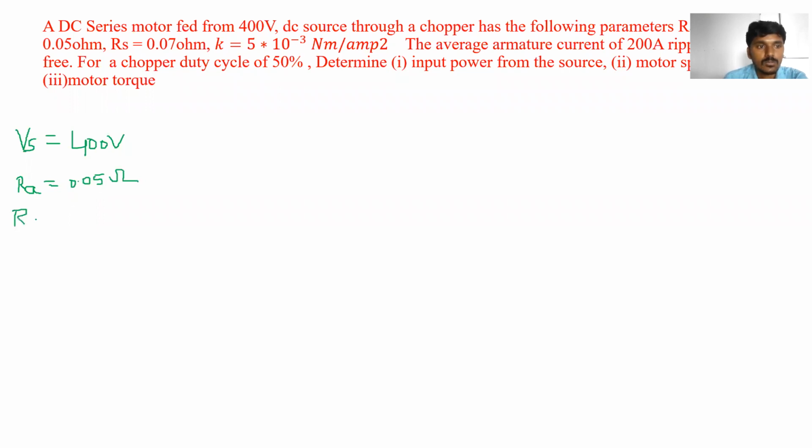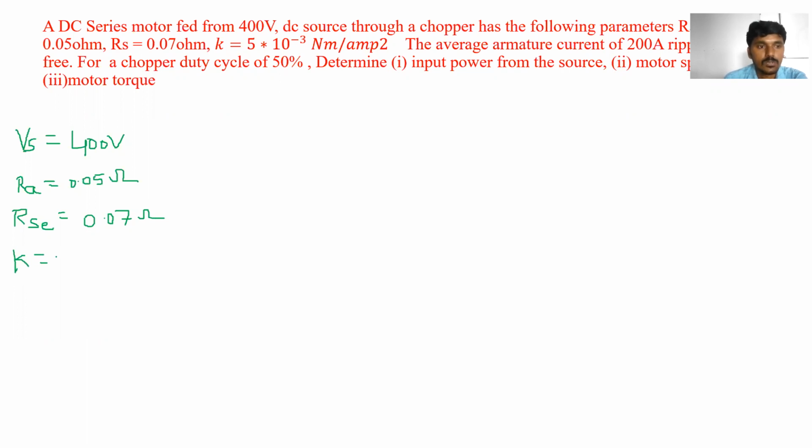RS is equal to 0.07 ohms; RS means series winding resistance, because this is the DC series motor. Next, the K value has been given, the DC series motor constant.